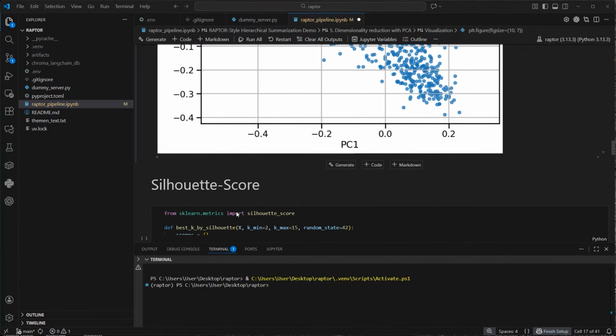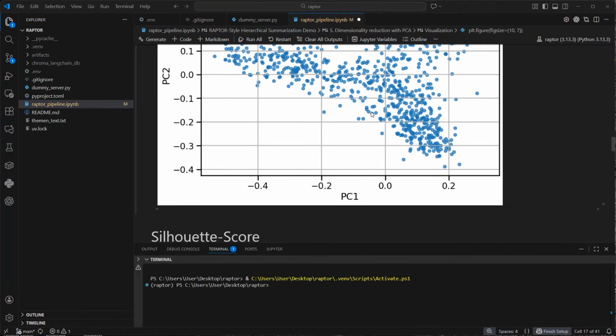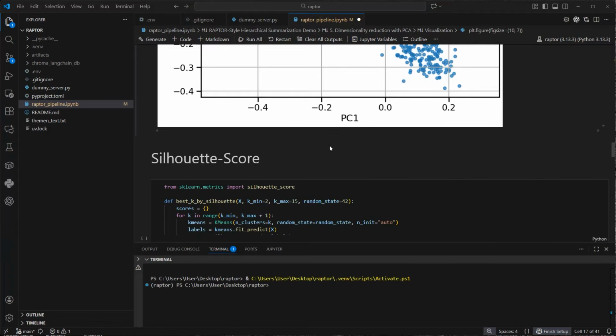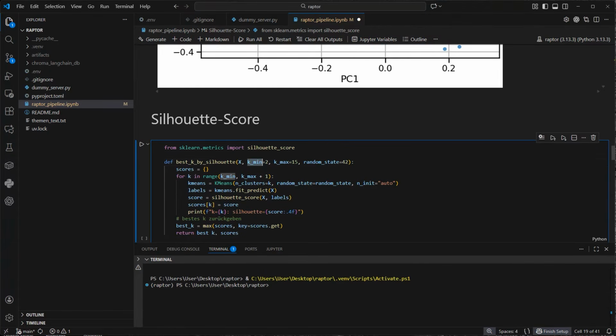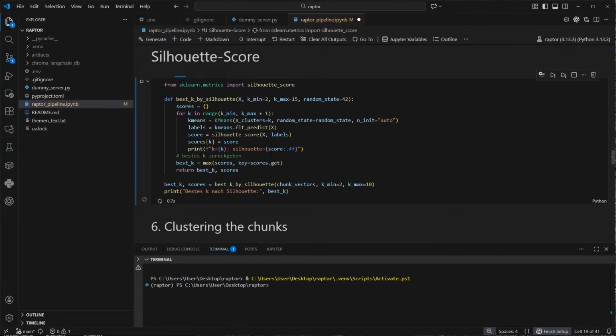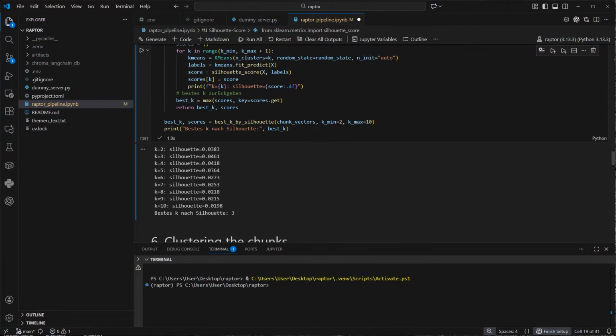Okay, so the next step is that we're gonna calculate a so-called silhouette score. A silhouette score is a single metric that shows how well each data point fits into an assigned cluster while staying clearly separated from other clusters. What we're gonna do is that we will start with 2 clusters and then we end with 15 clusters, and at the end we get a score, and the higher the better. So we now do that and we get a list of scores. So you can see for 2 it is 0.0382, and the higher score is here for 3.